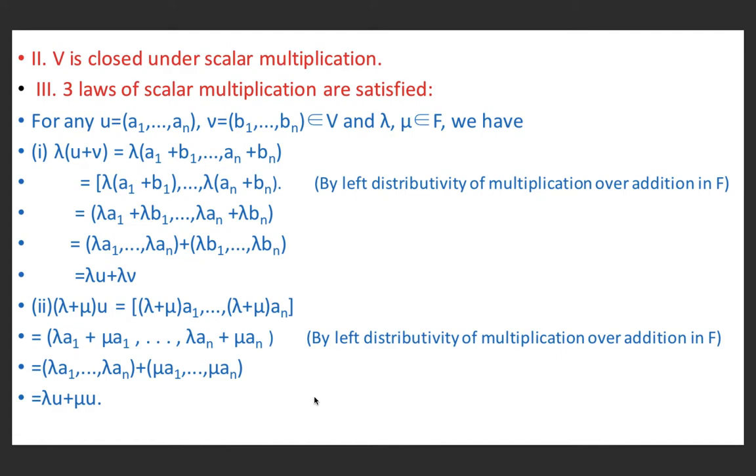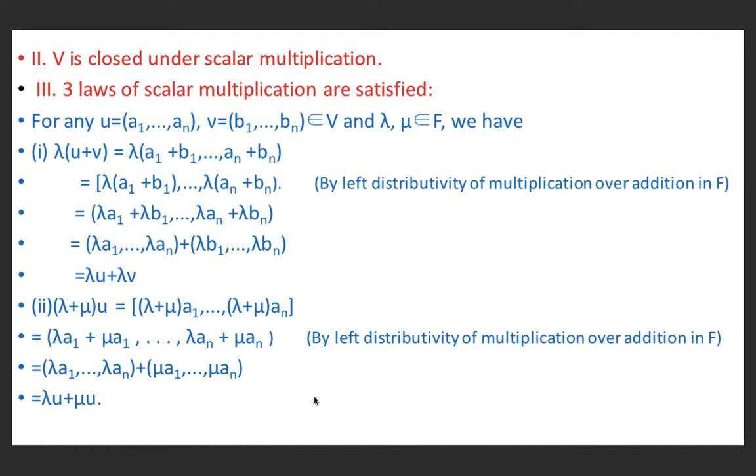So we can write it as, by definition of scalar multiplication, this is equal to lambda U + lambda V. Now the second condition is (lambda + mu) into U is equal to ((lambda + mu) a1, ..., (lambda + mu) an), and this is equal to (lambda a1 + mu a1, ..., lambda an + mu an).